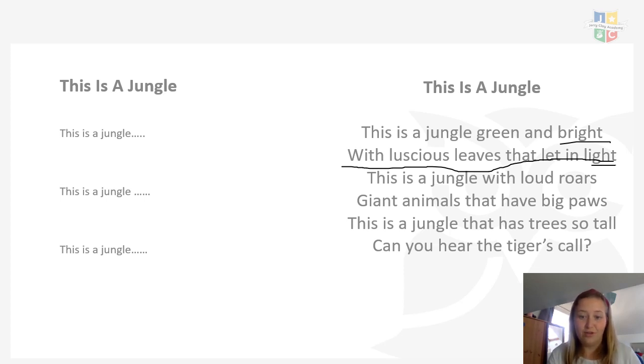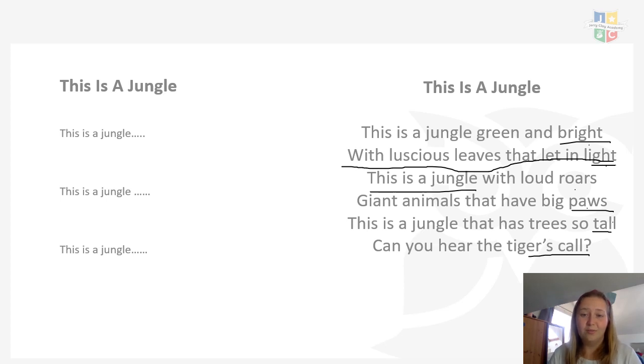Then you've got your next one, so this is a jungle, with loud roars, and then your next line underneath to rhyme, okay? And then the last one, this is a jungle, and then you're rhyming as well. You might even include a question, just like I have. Remember, you need your rhyming couplet, so you need your rhyme. You need to include lots of adjectives. You might even strive to include some similes, and you need to make sure you're starting every other line with this is a jungle, okay?